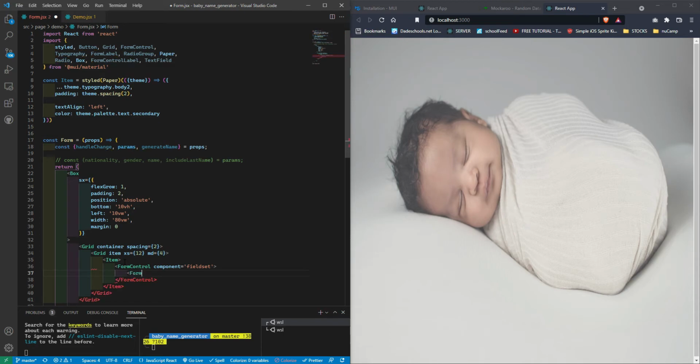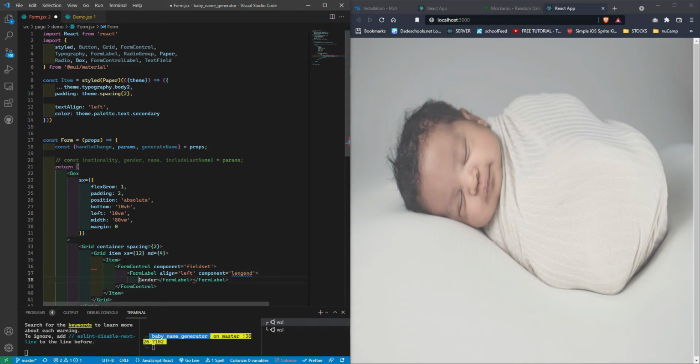And our form label is going to be aligned to the left. Can't spell to save my life. Aligned to the left, and component legend. I am legend. And gender.